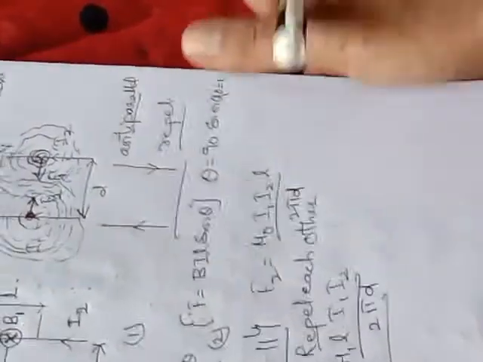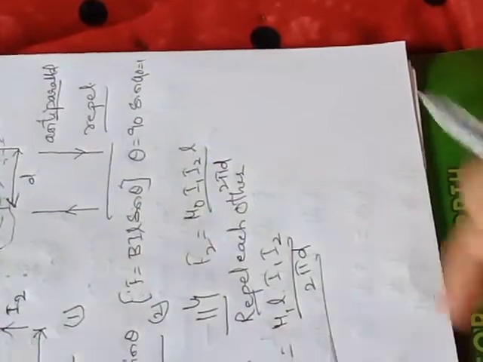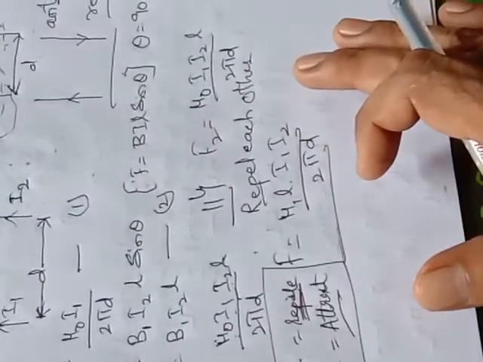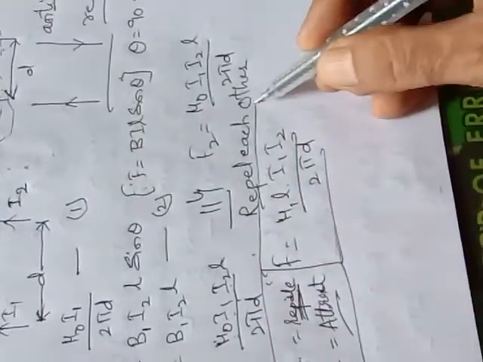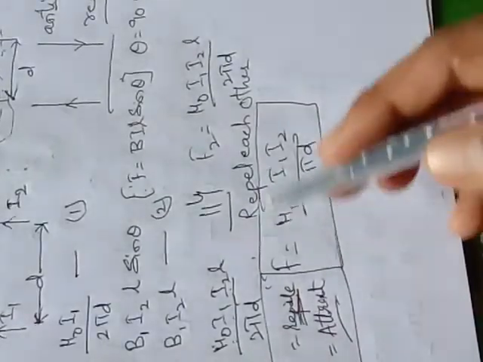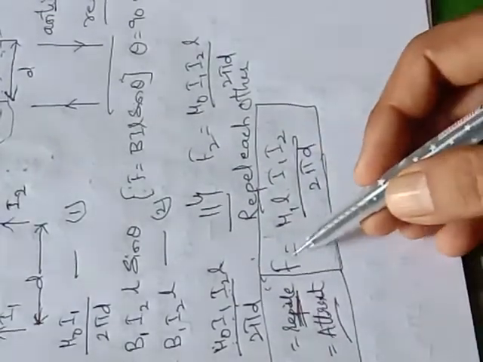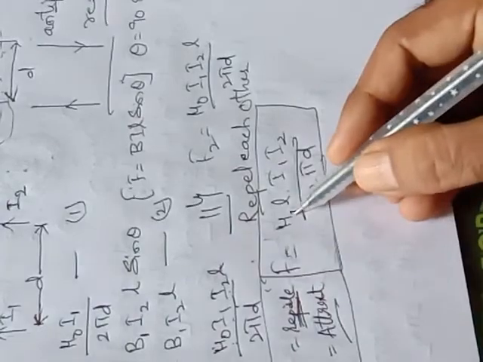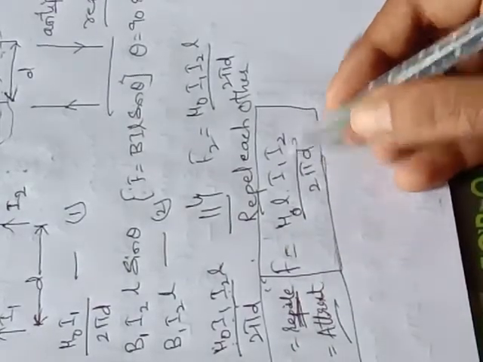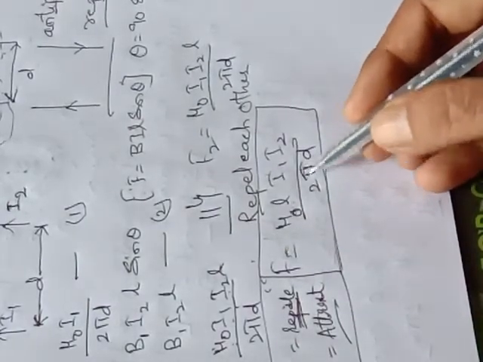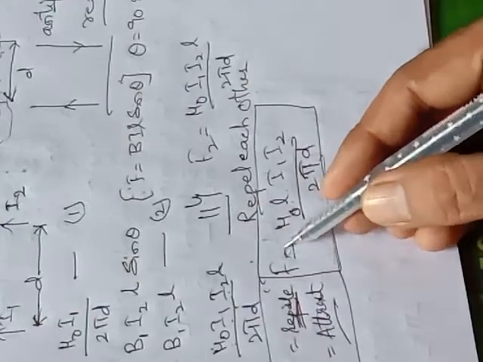So on the basis of this, it has been proved that the force between the two conductors will be F is equal to mu naught L I1 I2 by 2 pi d. So the total force will be equal and in opposite directions.